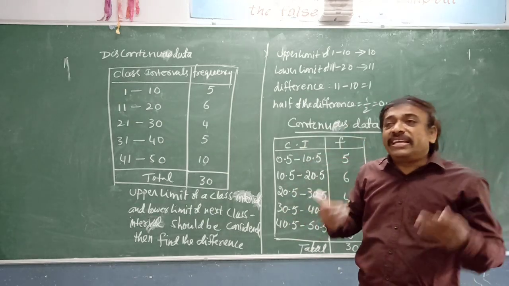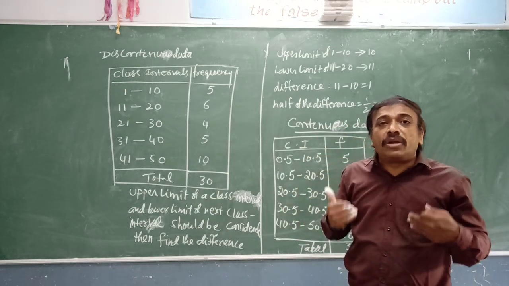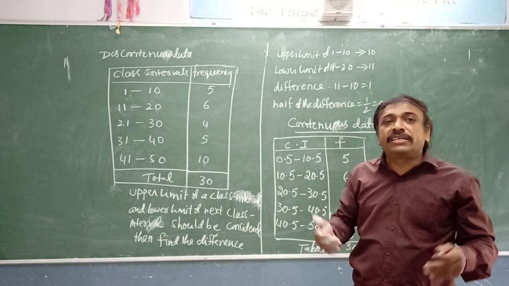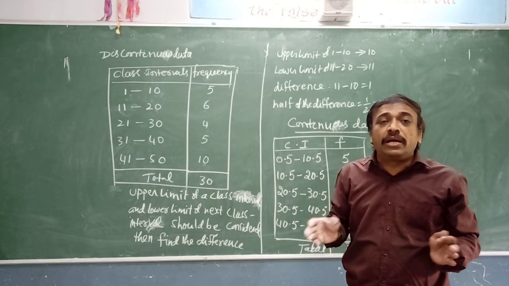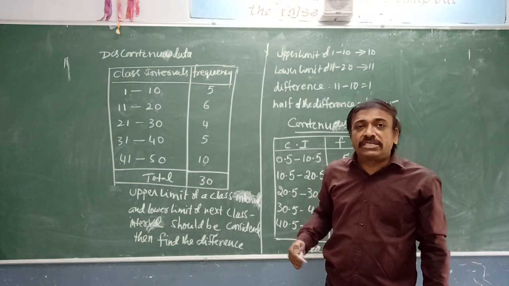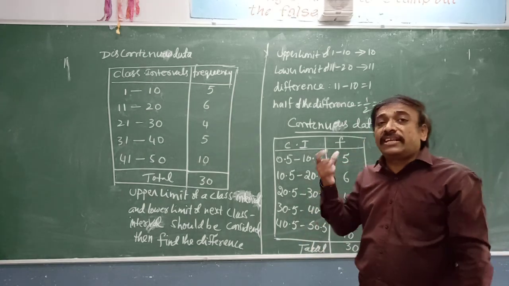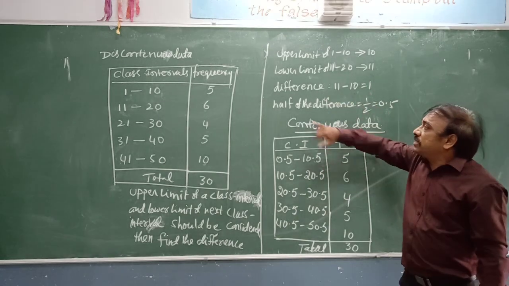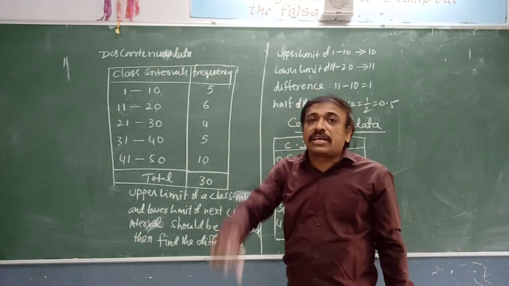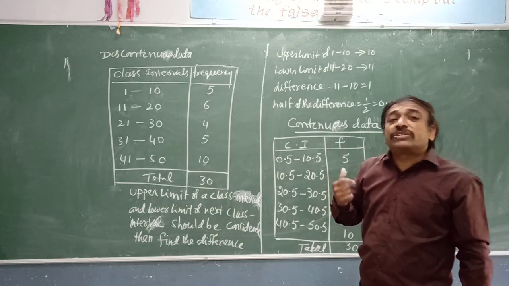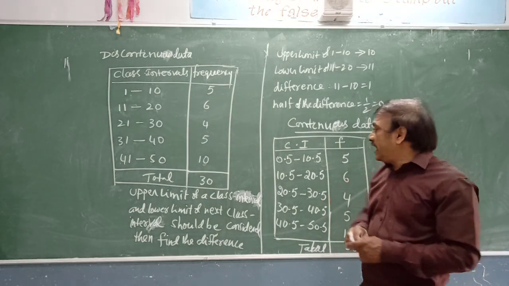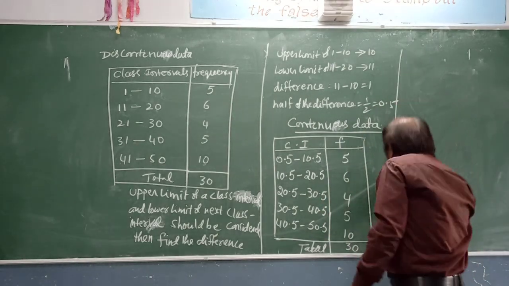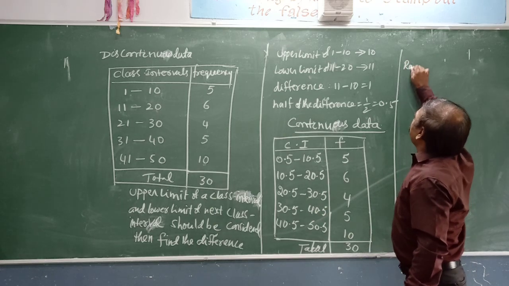While preparing any distribution table, which is called a frequency distribution table for group data, we have to keep one thing in our mind, that is the class size, or in other words the width of the class, and the range of the data. What exactly is range?